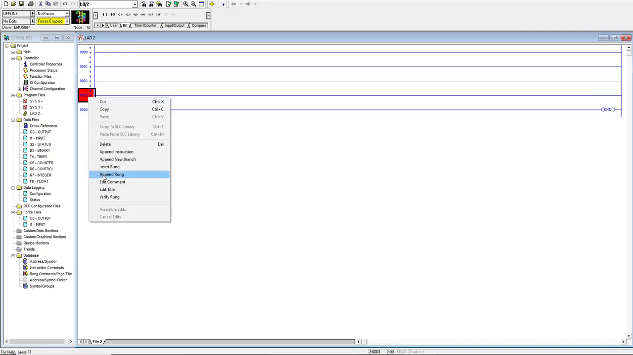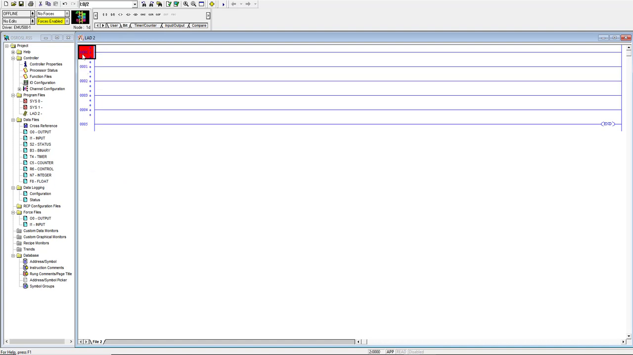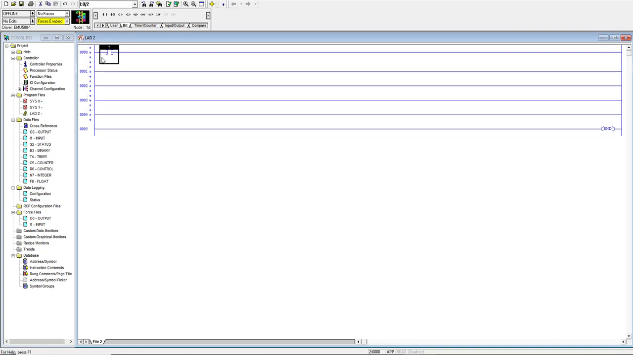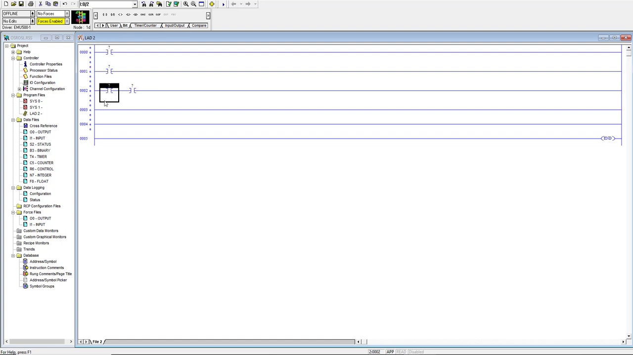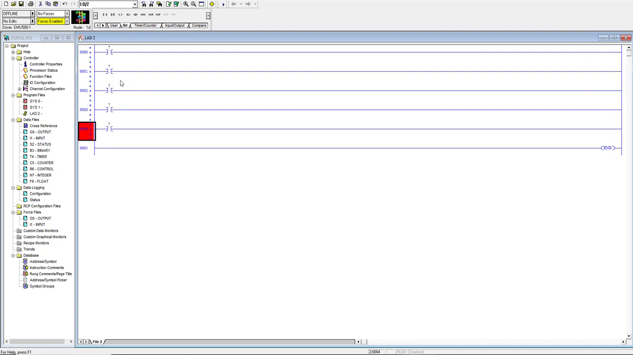Yes, we have five rungs. Just click this bit, copy it with Control C, Control V, and drag and drop it again with Control C, Control V. Now here, output latch, then output unlatch. Here, the one shot and the output coil.